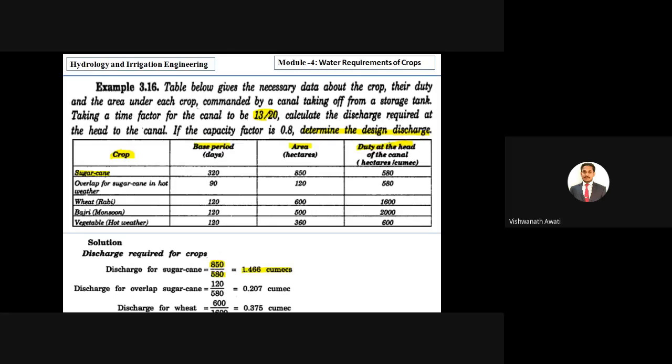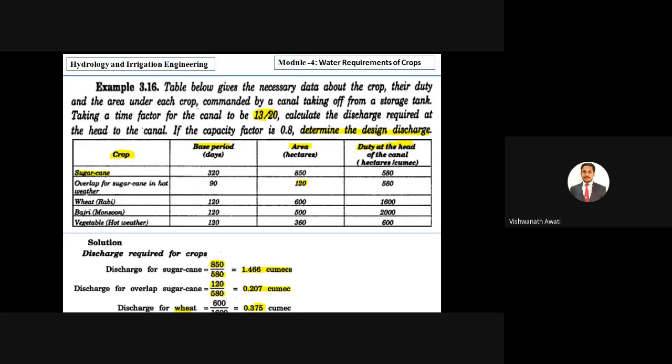Similarly for sugarcane overlapping in hot weather, the area is 120 and the duty is 580, so the discharge is 0.207.